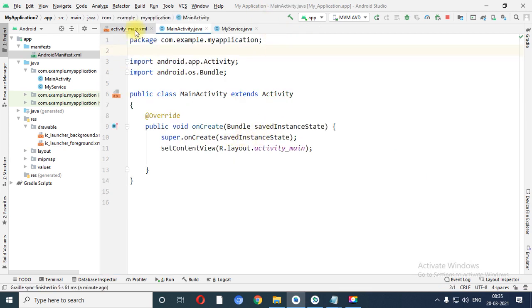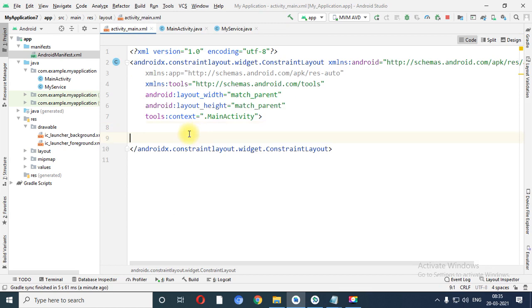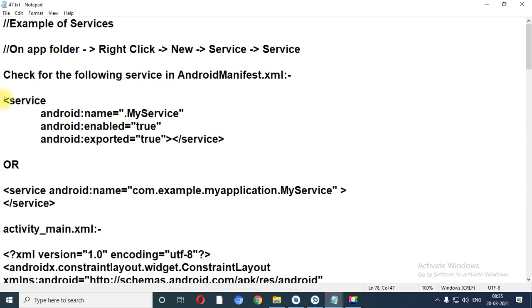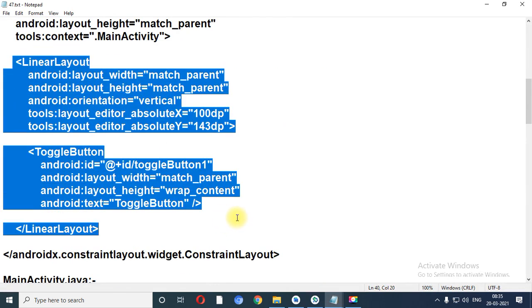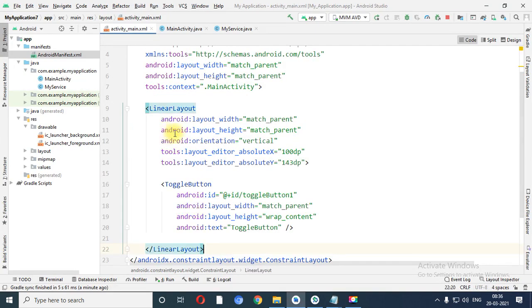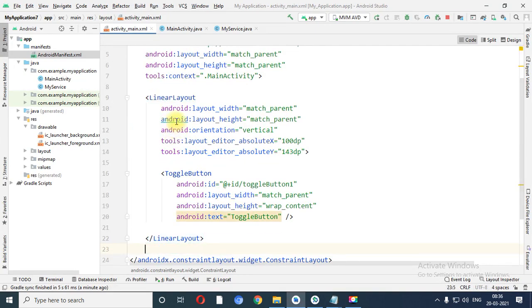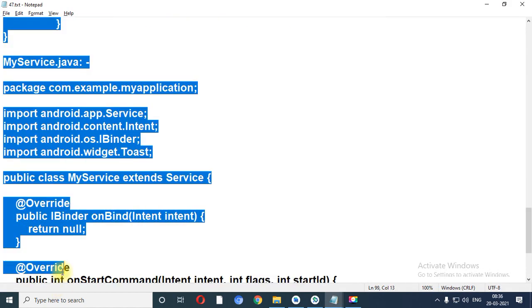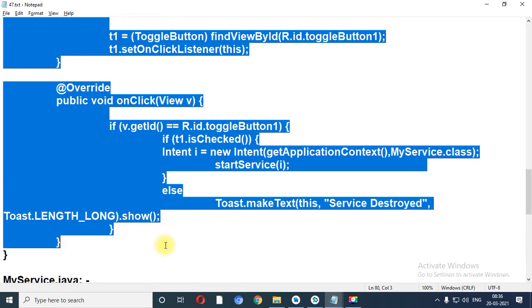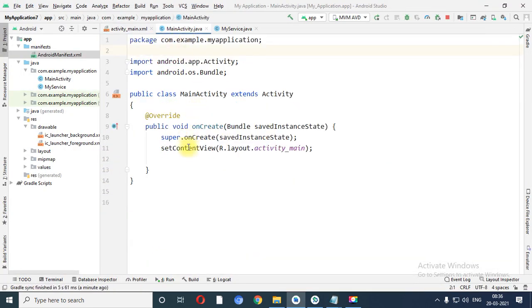Now what is the second step? In the design window, I need to place one toggle button using a linear layout. So let me copy the code for the linear layout and paste it inside the designing portion. So over here in designing, I have placed the toggle button in the design view. Now what is my third requirement? I need to copy my Java file and paste it inside the MainActivity.java file.